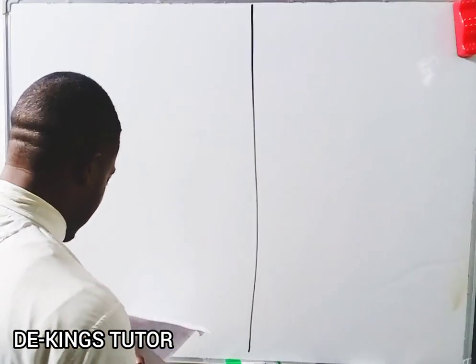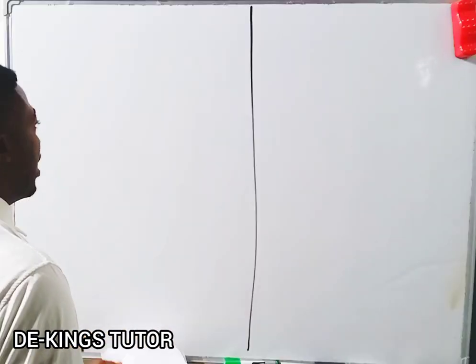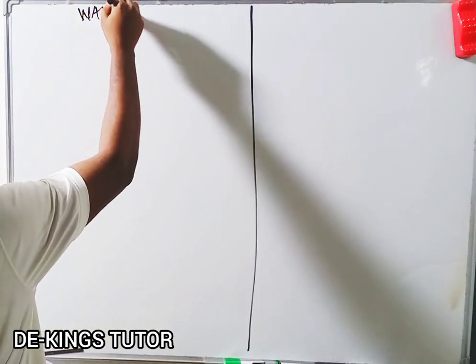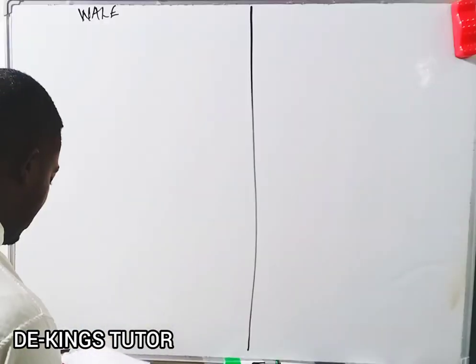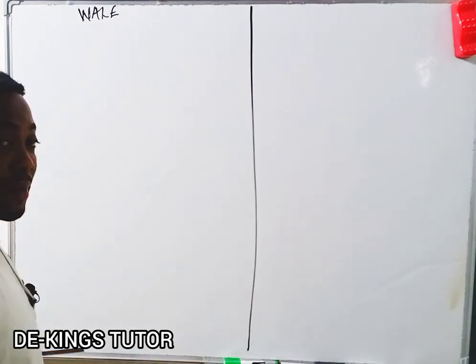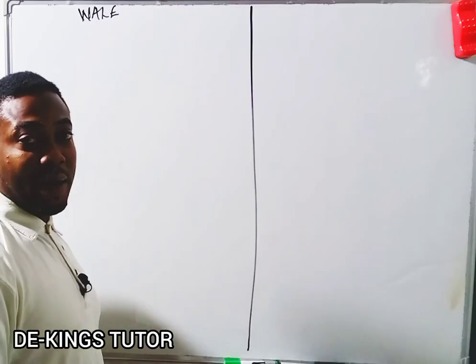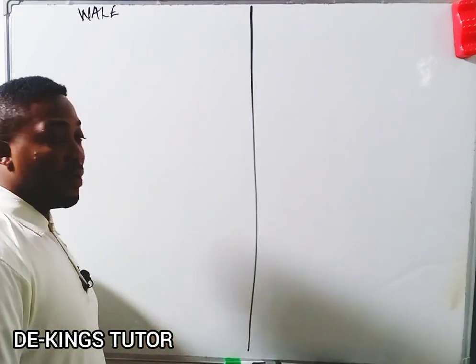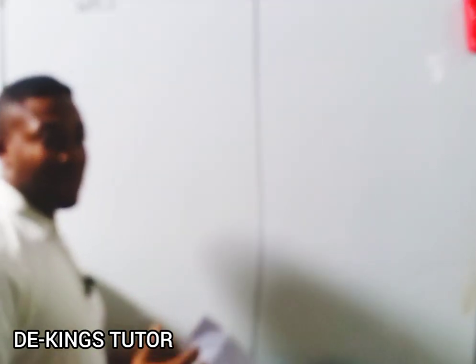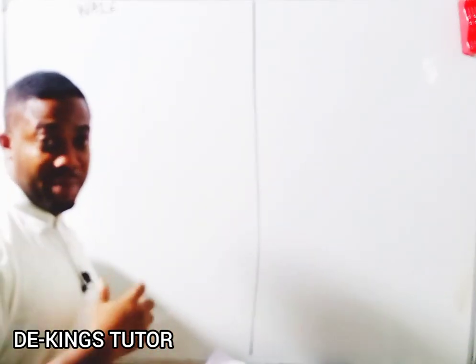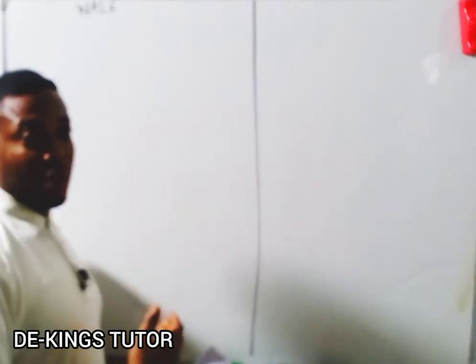Okay, so the name of the owner is Wale. The first account they're asking us to prepare is the closing capital. Now the closing capital, you prepare it using items from the statement of affairs, that is, the balance sheet items. Use them to prepare the closing capital as at the end. Okay, so we're going to prepare the statement of affairs.